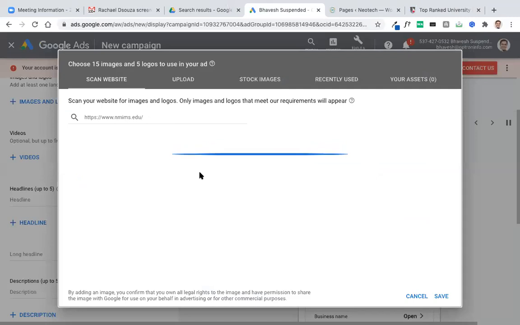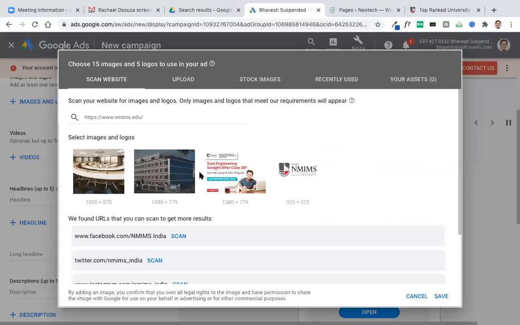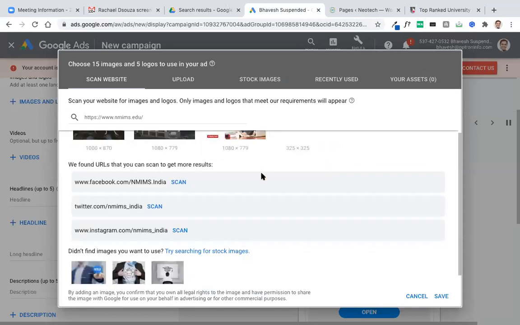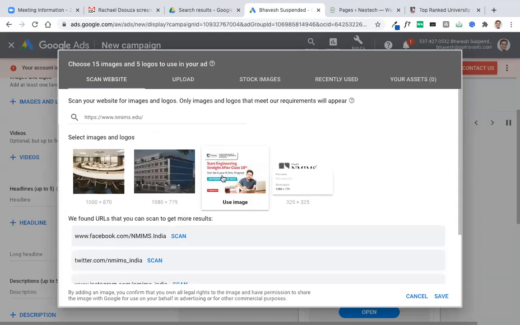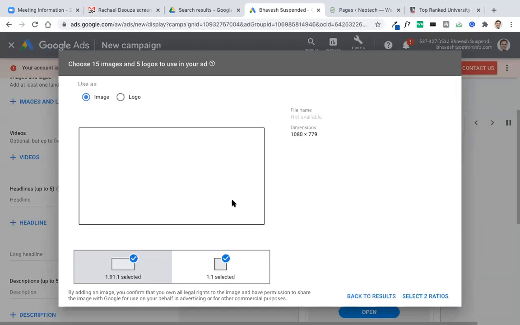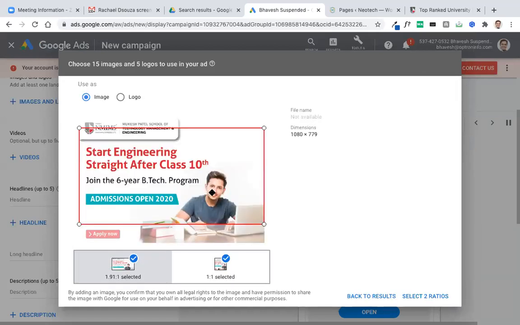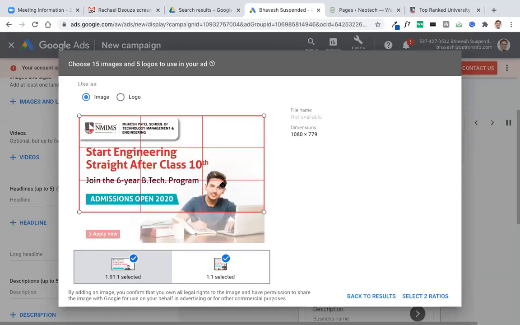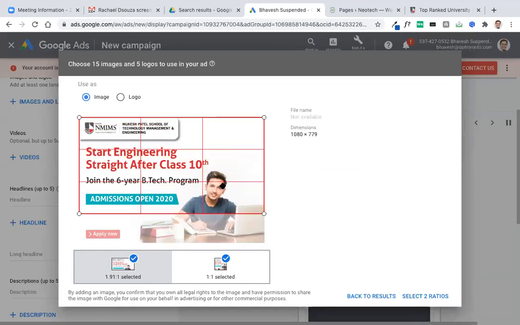Let us see what options we are getting for images and logo. When we check this, add our website, it will try to access our website and get images from the website, which we can use. Now Google has selected this image. There are two types of images you may need, horizontal and square. Now this looks good for a horizontal image. There is a logo also coming in between, but the apply now button is not visible.